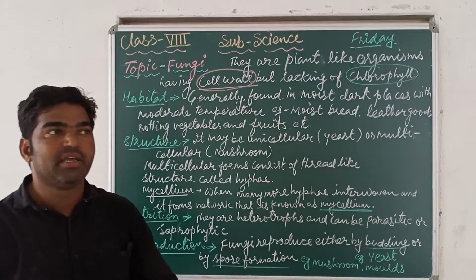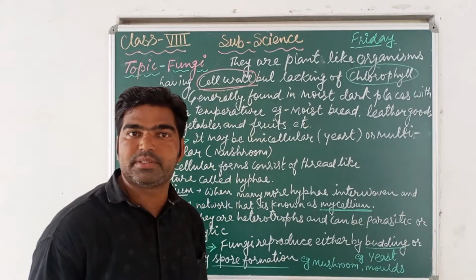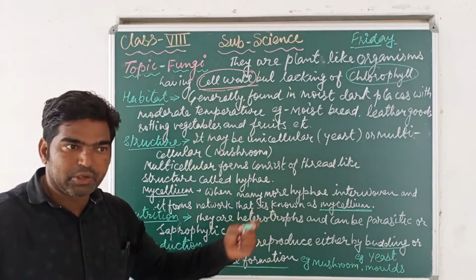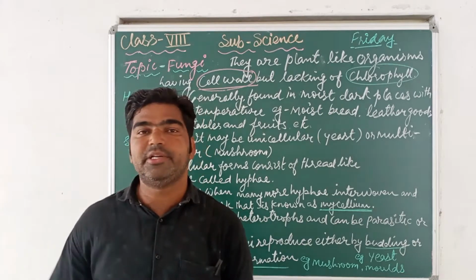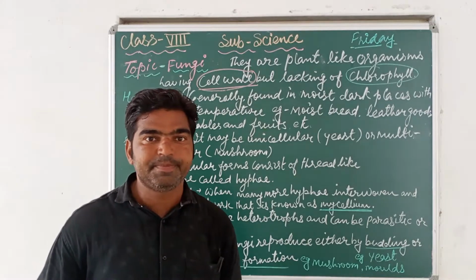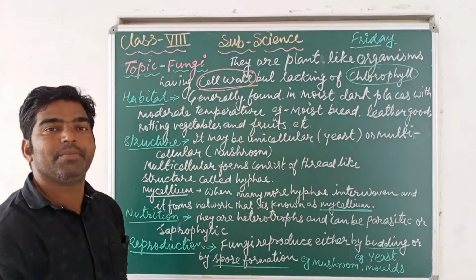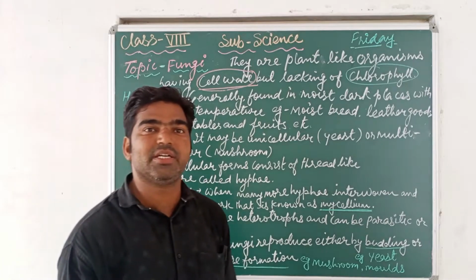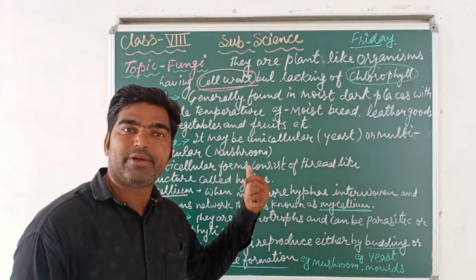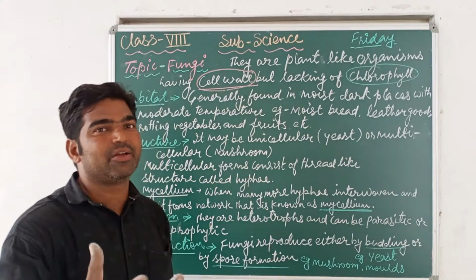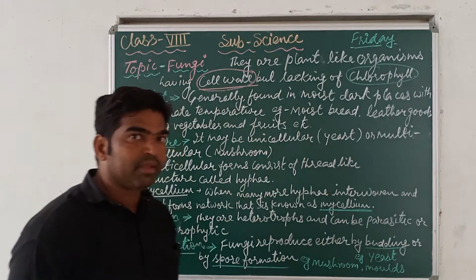Generally you see many leather goods, leather purses, belts, coats, bags. If they get wet during the rainy season, it is a favorable condition for the growth of fungi. Fungi can easily grow on those leather goods.